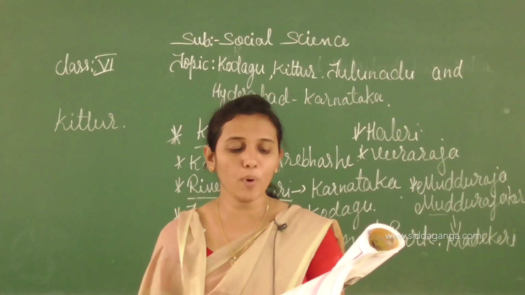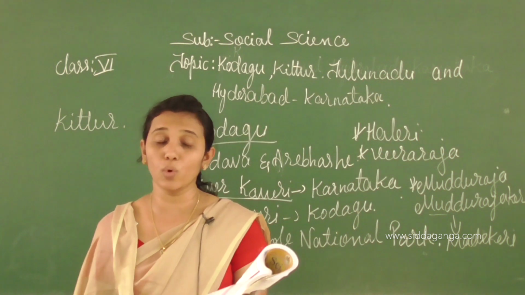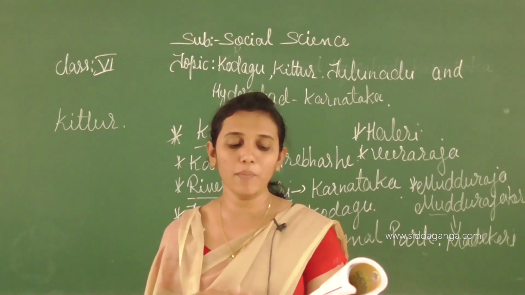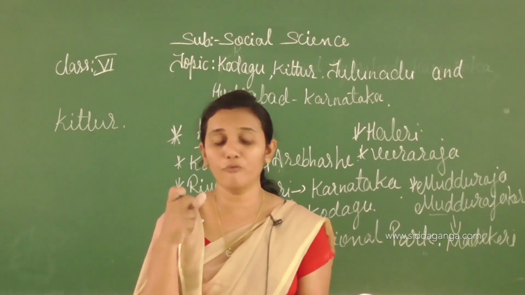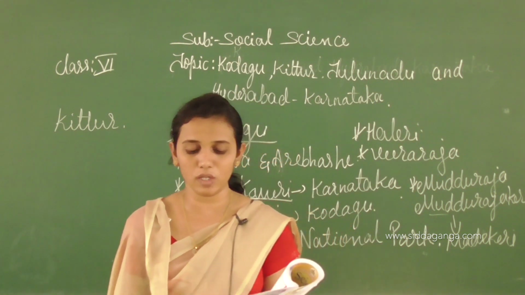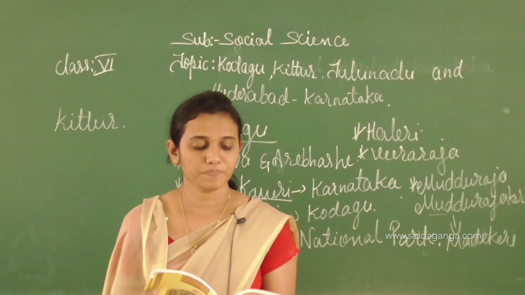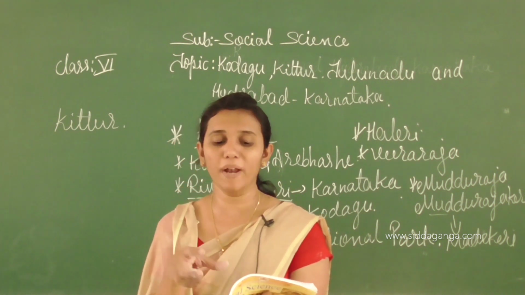Channamma opposed the British policy of suppressing Kittur and decided to fight for the freedom of her motherland.